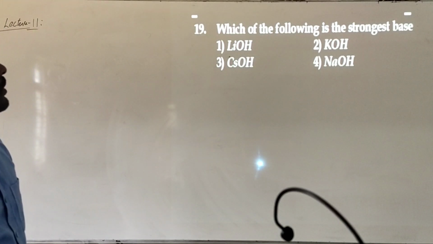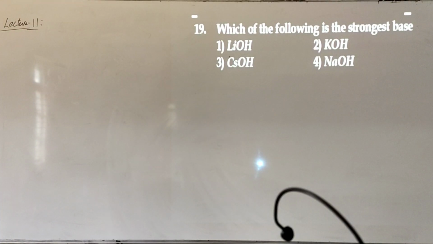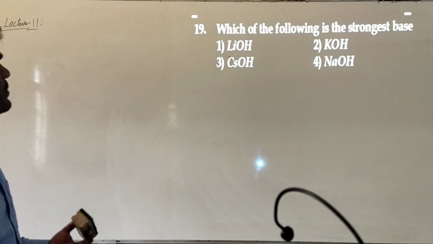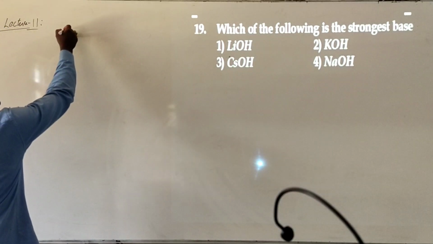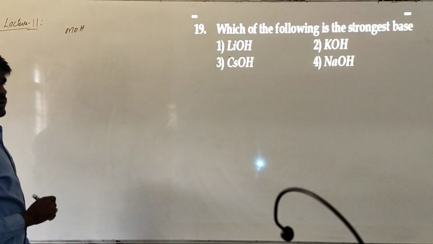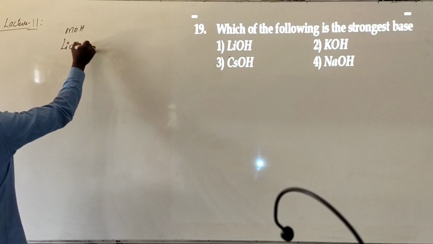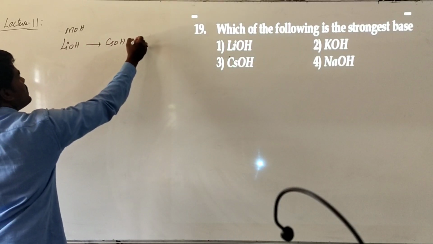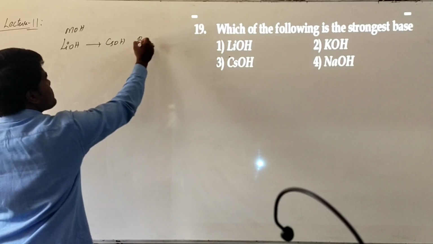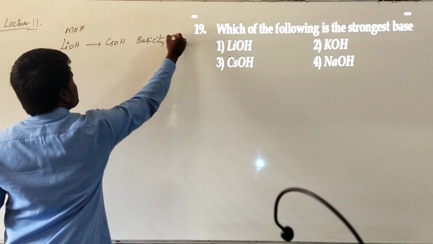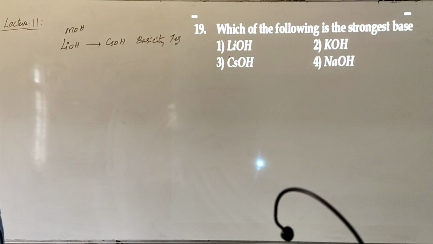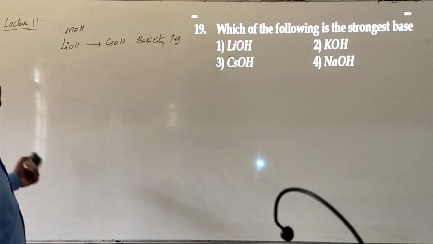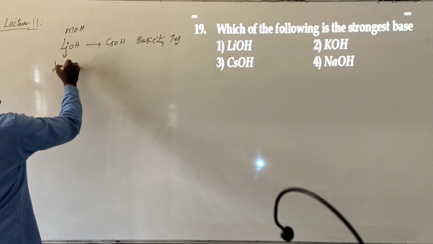The next question: try to understand the question. Which of the following is the strongest base? The given options are lithium hydroxide, potassium hydroxide, cesium hydroxide and sodium hydroxide. All the options are hydroxides of alkali metals. Generally, we know that from lithium hydroxide to cesium hydroxide, basicity increases because the electropositive nature of the metal increases. So this will be the least basic, and this will be the most basic.